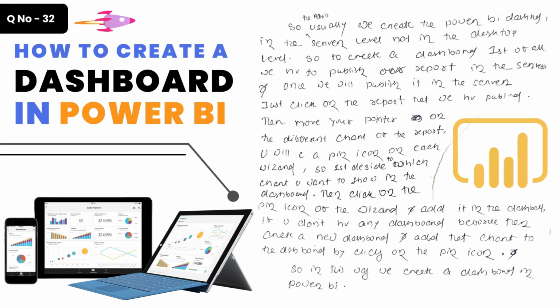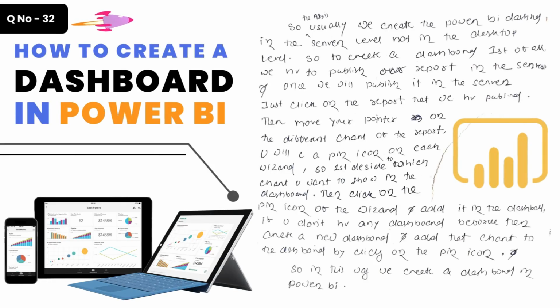and once we publish it in the server, just click on the report that we have published, then move your pointer on the different charts of the report. You will see a pin icon on each widget. So first decide which chart you want to add to your dashboard, then click on the pin icon of the widget and add it to the dashboard. If you don't have any dashboard before, then create a new dashboard and add that chart or widget to that particular dashboard by clicking on the pin icon. So in this way we create a dashboard in Power BI.